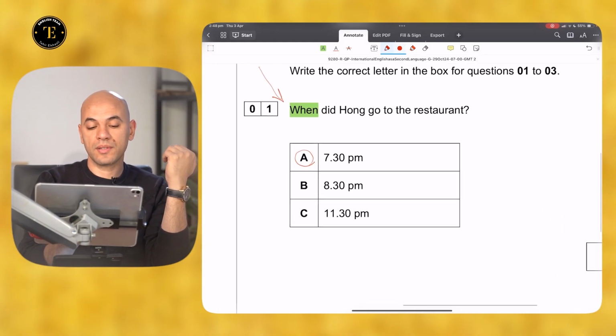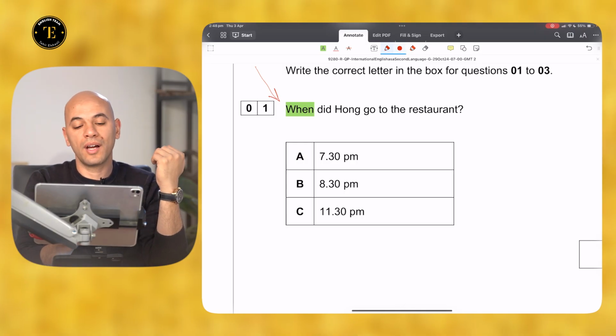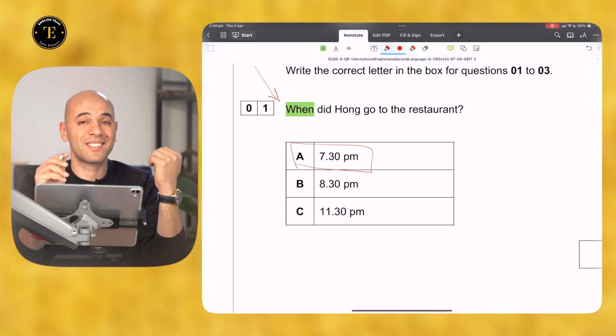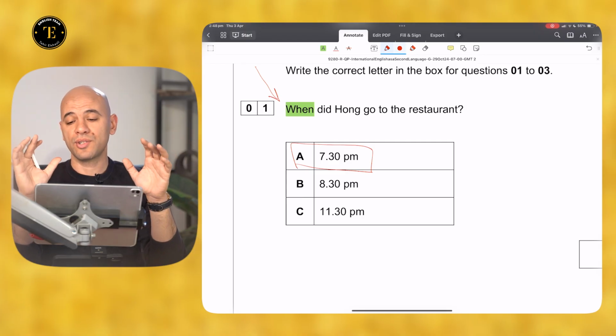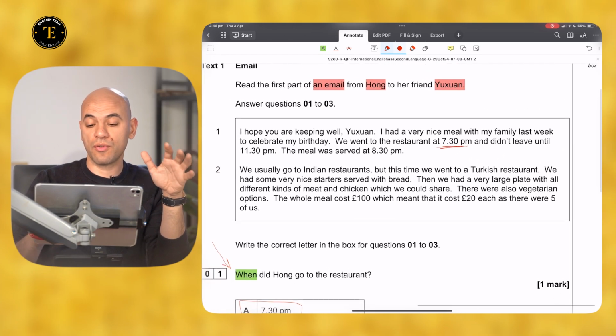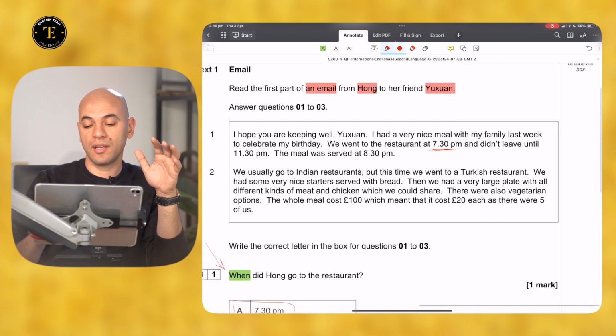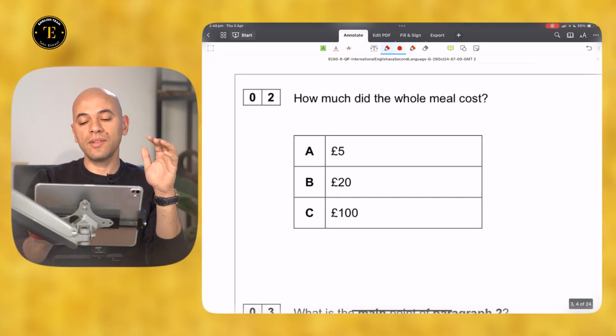Now, sometimes students just circle the answer or underline the answer. This is not recognized by examiners. So be very careful not to lose any marks just because you wrote the answer in an incorrect way. Now, let's go to the next question.